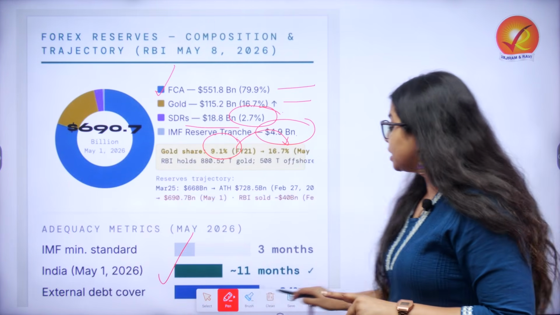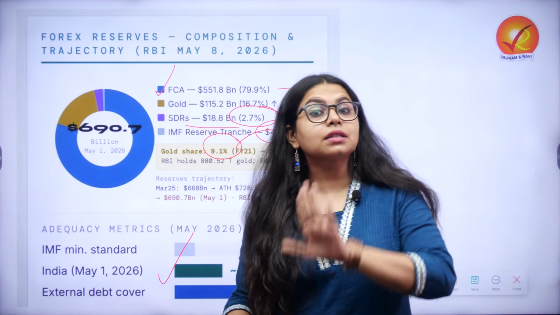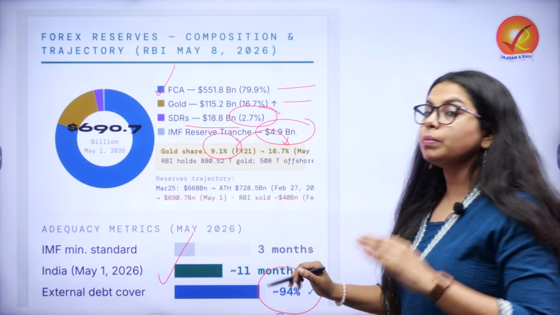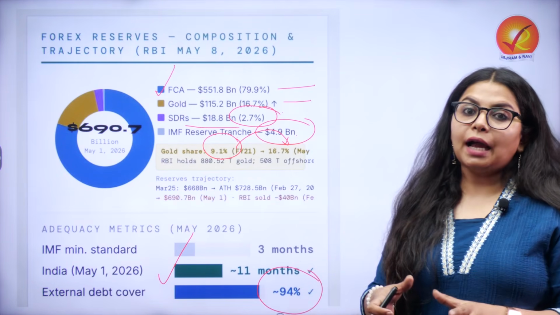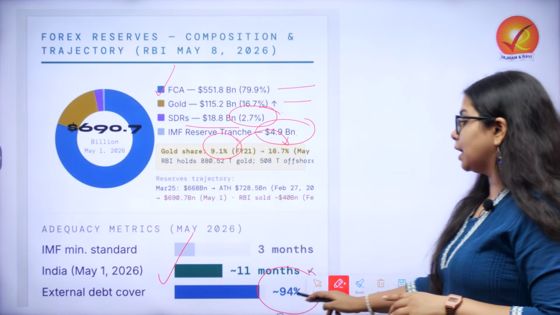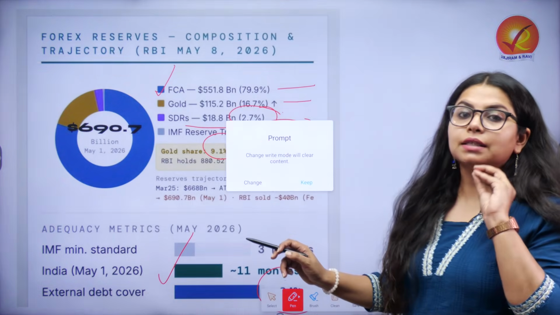Another good news, especially during this crisis time, is that if we look at our forex reserve and the external debt we have, forex reserve covers 94% of it. Hopefully, we wouldn't have to use this to pay for external debts, but if the situation arises, we are very comfortably placed in that situation as well.